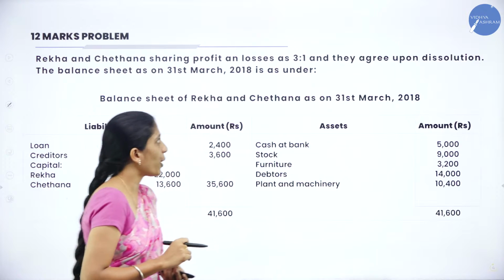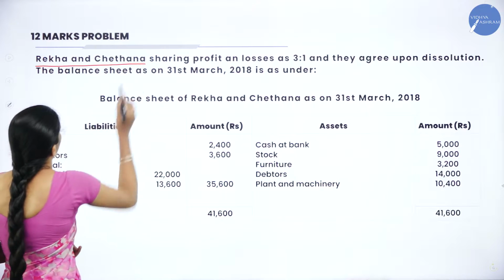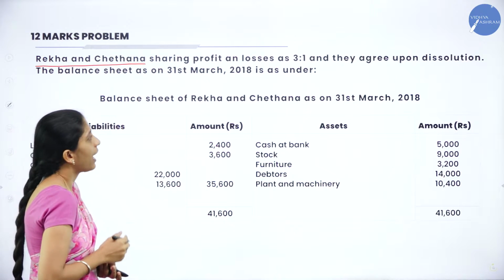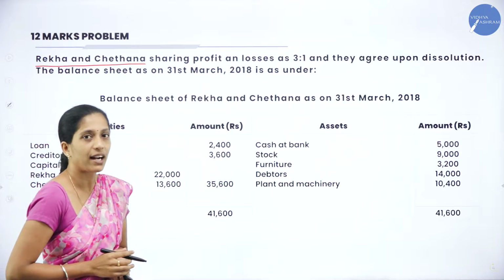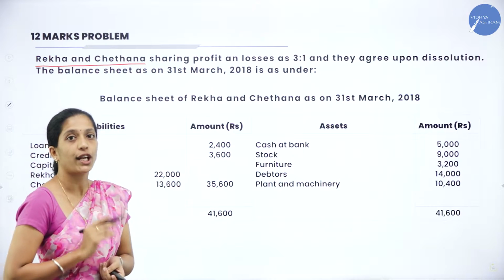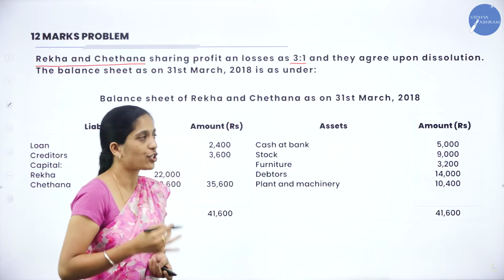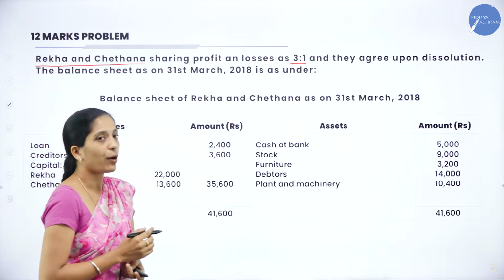Now we shall go through a problem here. Rekha and Chetana are sharing profit and loss as 3:1. Who are the partners here? Rekha and Chetana are partners and they have decided to share their profit and loss in the ratio 3:1. That is their profit sharing ratio, and they agree upon dissolution.